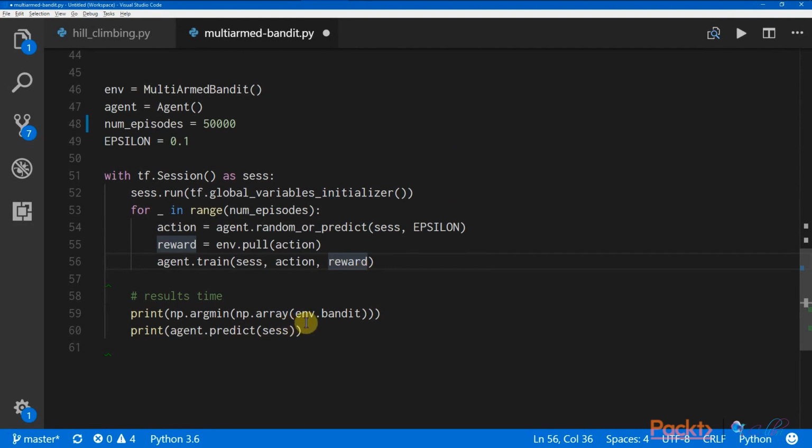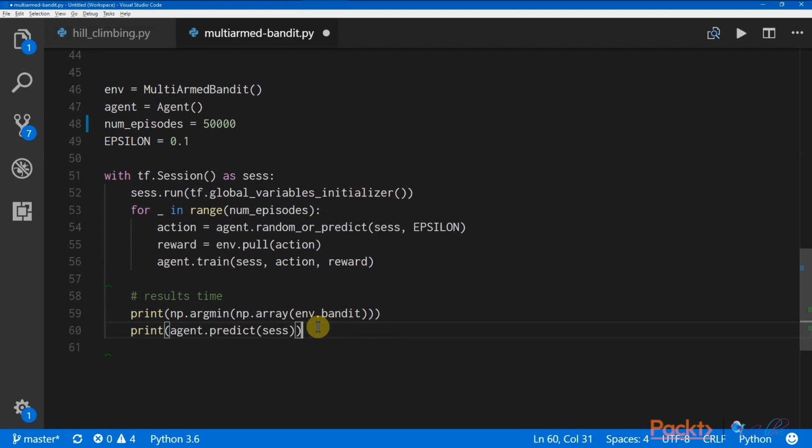At the very end, we're going to print first the best bandit, or the best arm to pull, and then we're also going to print the prediction from the agent of which arm it thinks is the best. If these two numbers match up, then it means that we've got a successful run. Great, so this wraps up the section.